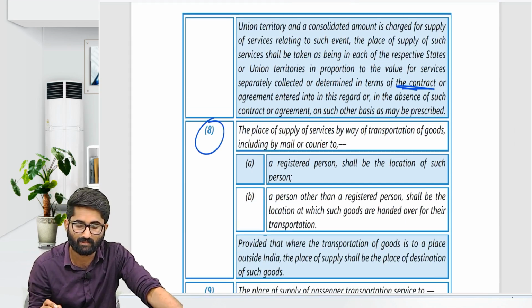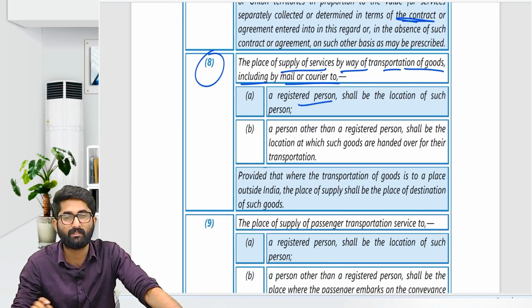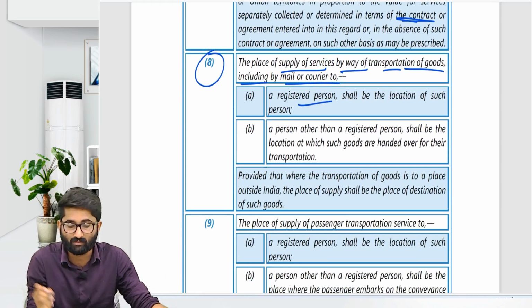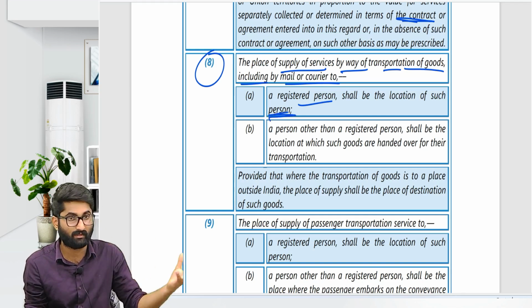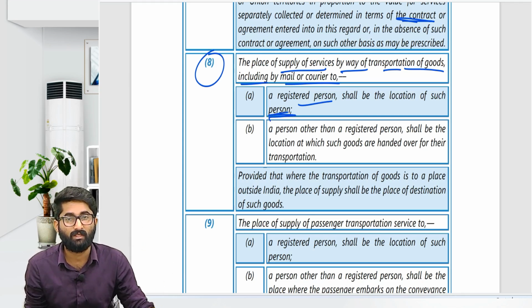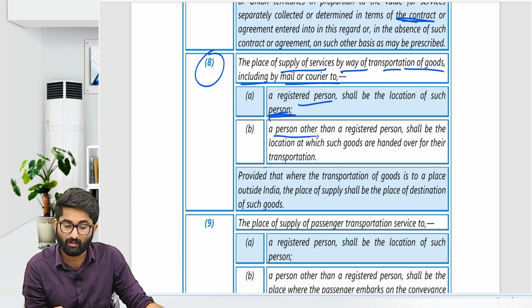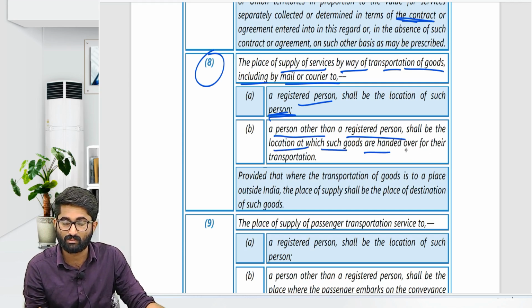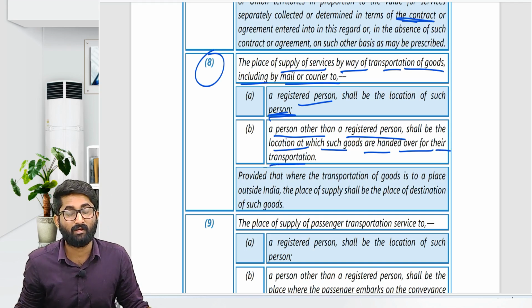Section number 12 subsection 8, the place of supply of services by way of transportation of goods including the mail or courier. Very important one. If I am giving services to a registered person, then it shall be the location of such person. Sir, this is for transportation of goods. A person other than a registered person, the place shall be the location at which such goods are handed over for their transportation.